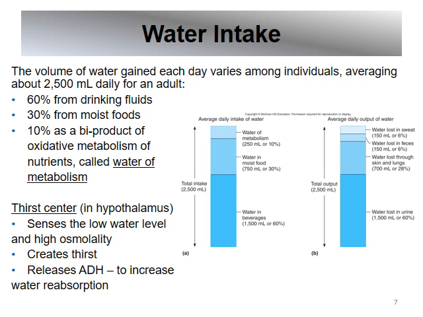Put a big star there: the thirst center. The thirst center senses if you don't have enough water in the body. If you're dehydrated, you have high osmolality, meaning high saltiness. And so the thirst center makes you want to drink more water. It creates thirst. But another function, it releases the hormone ADH. And ADH increases the water reabsorption so you can send the water back to the body.